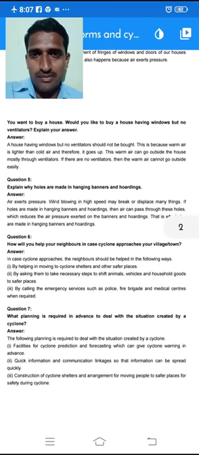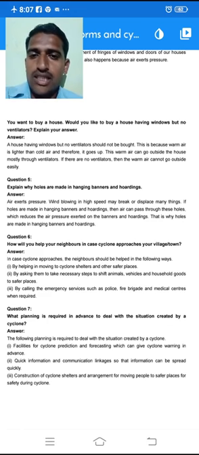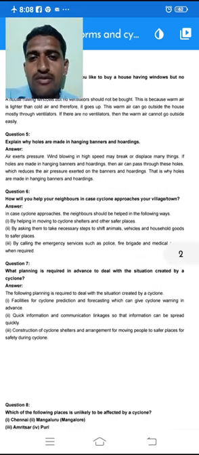So dear students, in the previous class we were discussing the exercise part of the lesson Winds, Storms and Cyclones. So today let us continue the remaining part of the exercise. We have stopped at question number 4, so so far we have completed. Now let's go for question number 5.